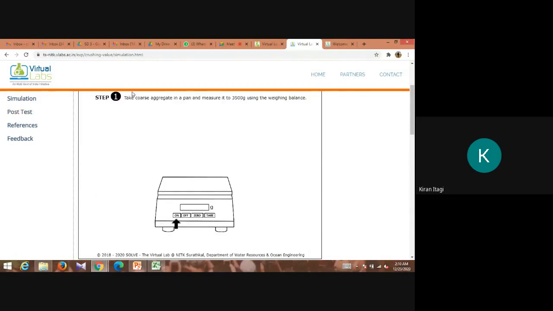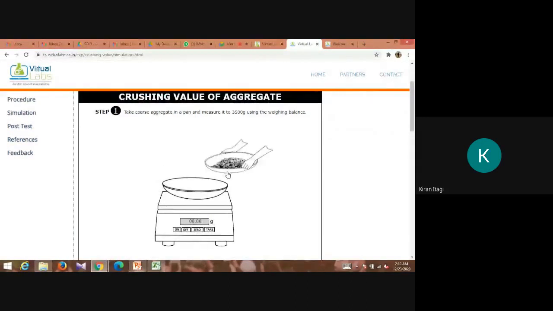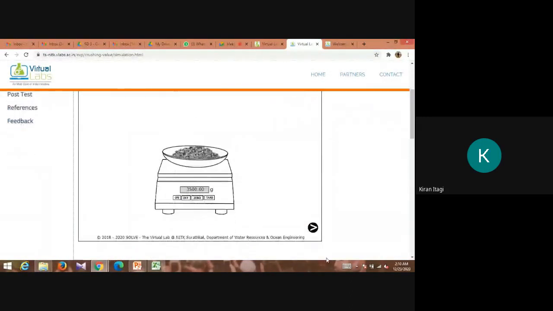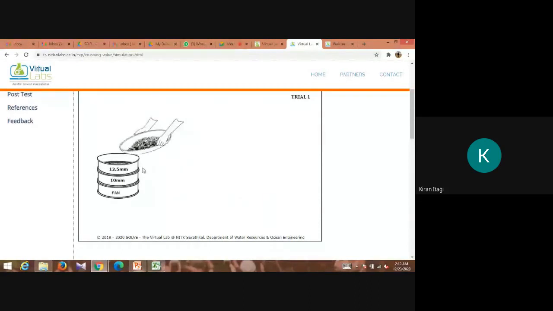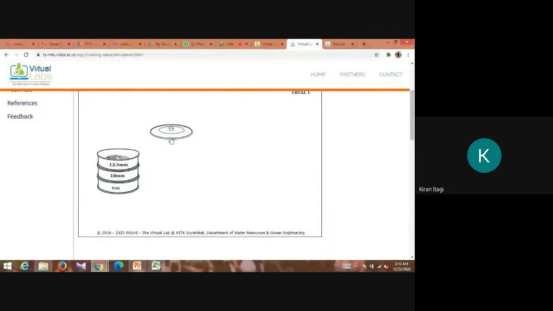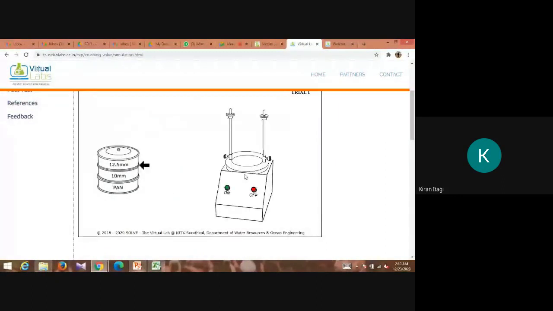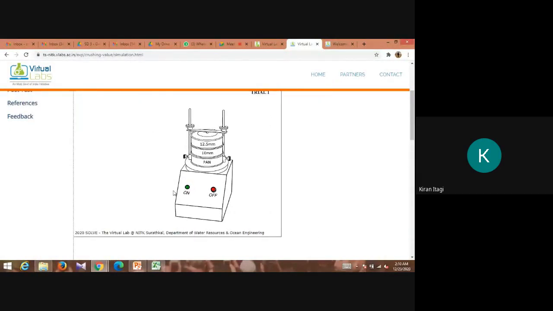Here it will show some animations. Click here, it will show that you are doing it virtually. Just take this one, arrange the sieves. Next arrange this one, then close the lid. Sorry, put the aggregates, close the lid, and place this in the mechanical sieve shaker. Close the bottom lid, the top lid, screw it on, then with the arrow mark, unscrew it.